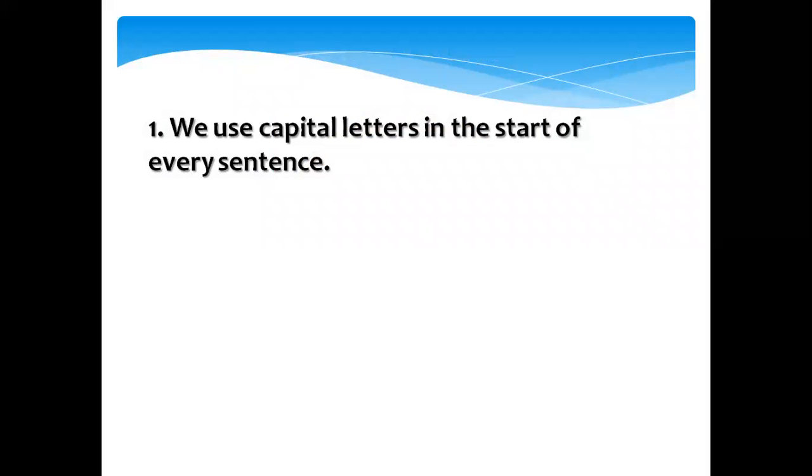If we are writing a word or a sentence, anything we start writing in English, the first word or first letter of the word comes capital. Big comes big.